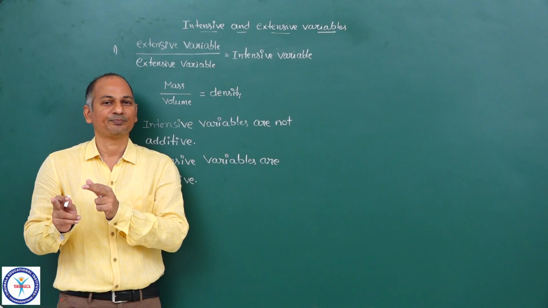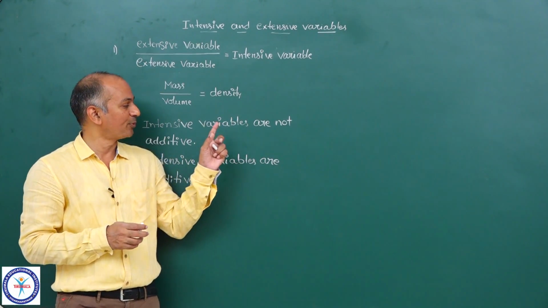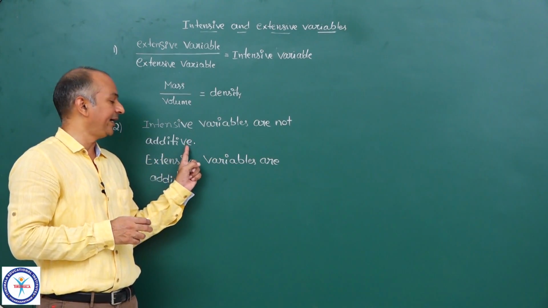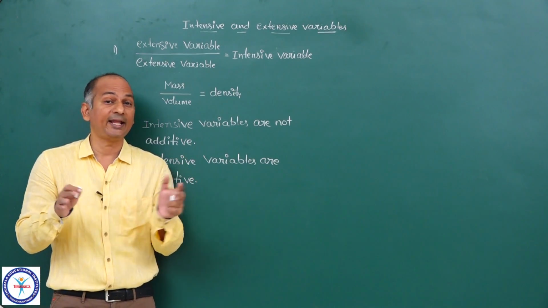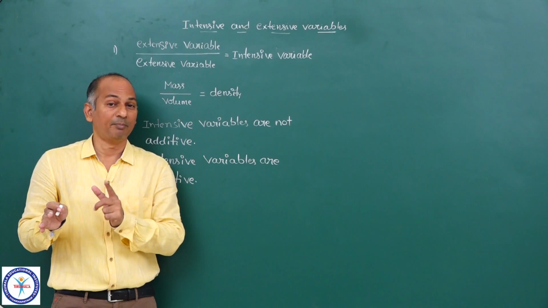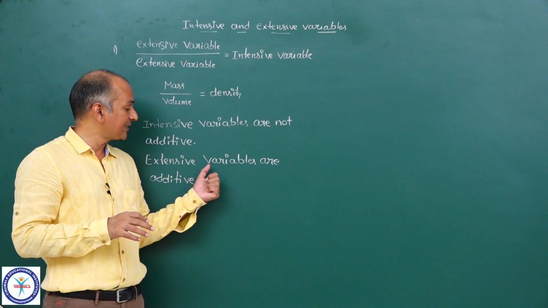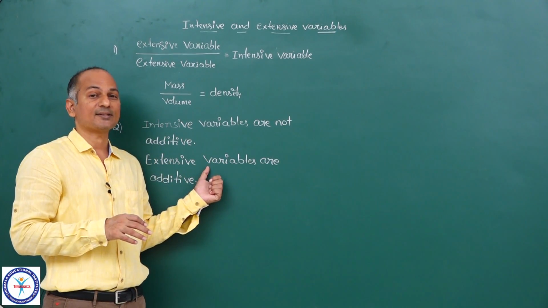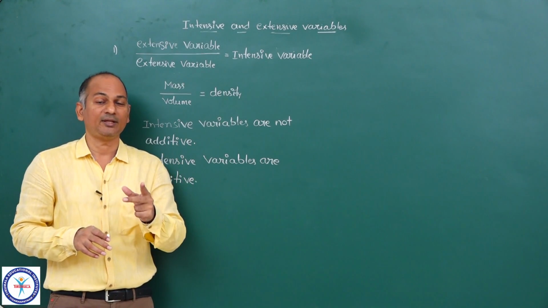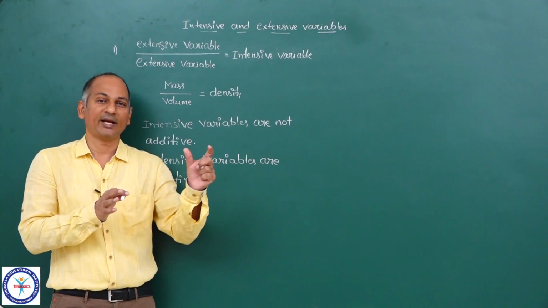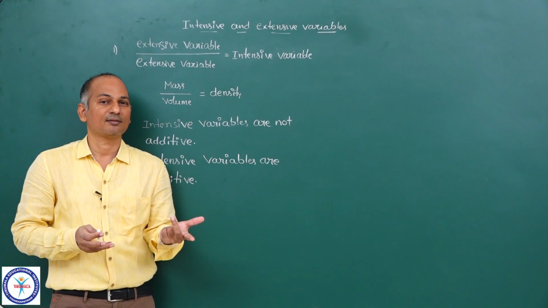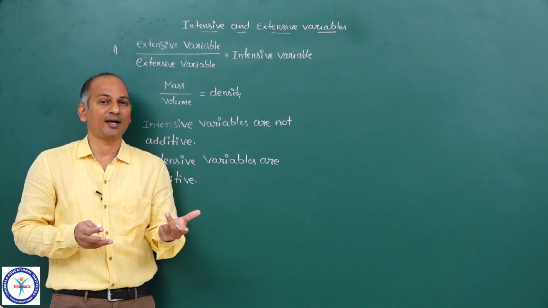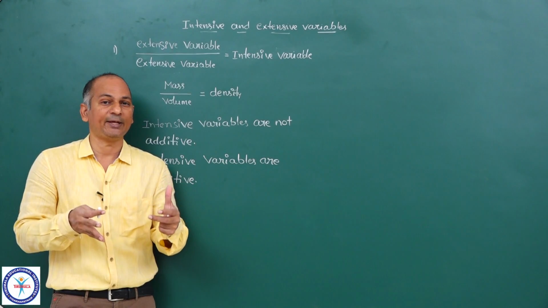No. That is what I mean by intensive properties are not additive. The resultant density is not obtained by adding the two densities, but the resultant mass is obtained by adding the two masses. See, you have two solutions A and B. Now you mix them, you will get a mixture. Mass of the mixture is equal to mass of A plus mass of B. This is what is the meaning of additive.